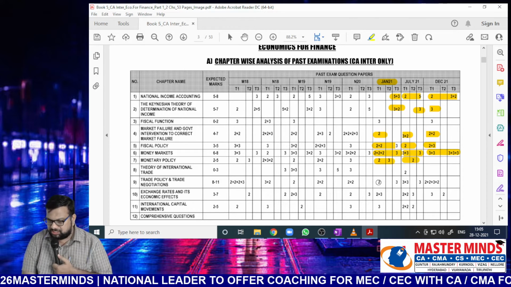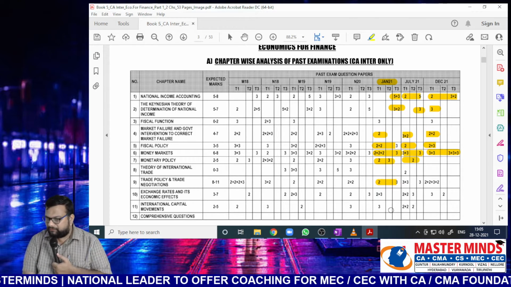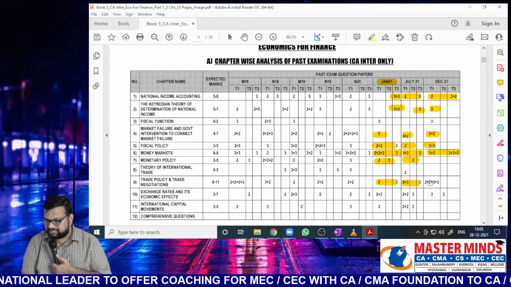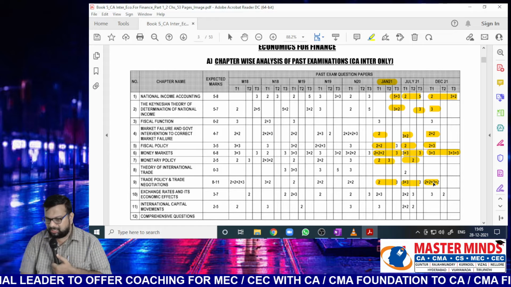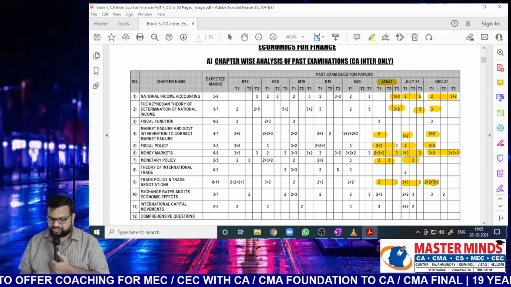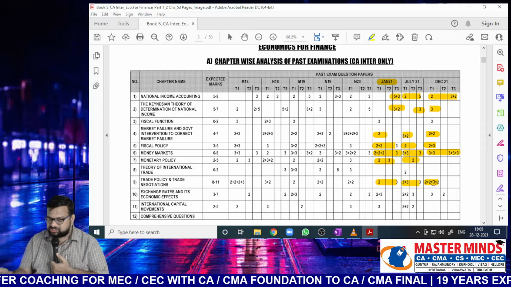Jan 21, if you see, the weightage given for this chapter is 5 marks. July 21, we got around 9 marks. And December 21, we got around 9 marks, if I'm not wrong. Okay. Next, exchange rate and its economic effects, Nana.